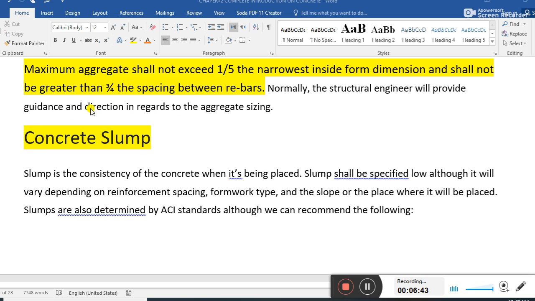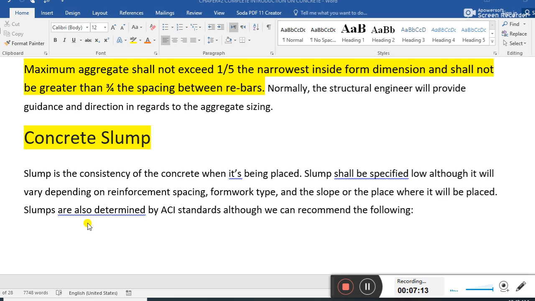Another important criterion for fresh concrete is concrete slump. Slump is the consistency of concrete when it is being placed. Slump shall be specified low, although it will vary depending on the reinforcement spacing, formwork type, and slope of the place where the concrete will be placed.